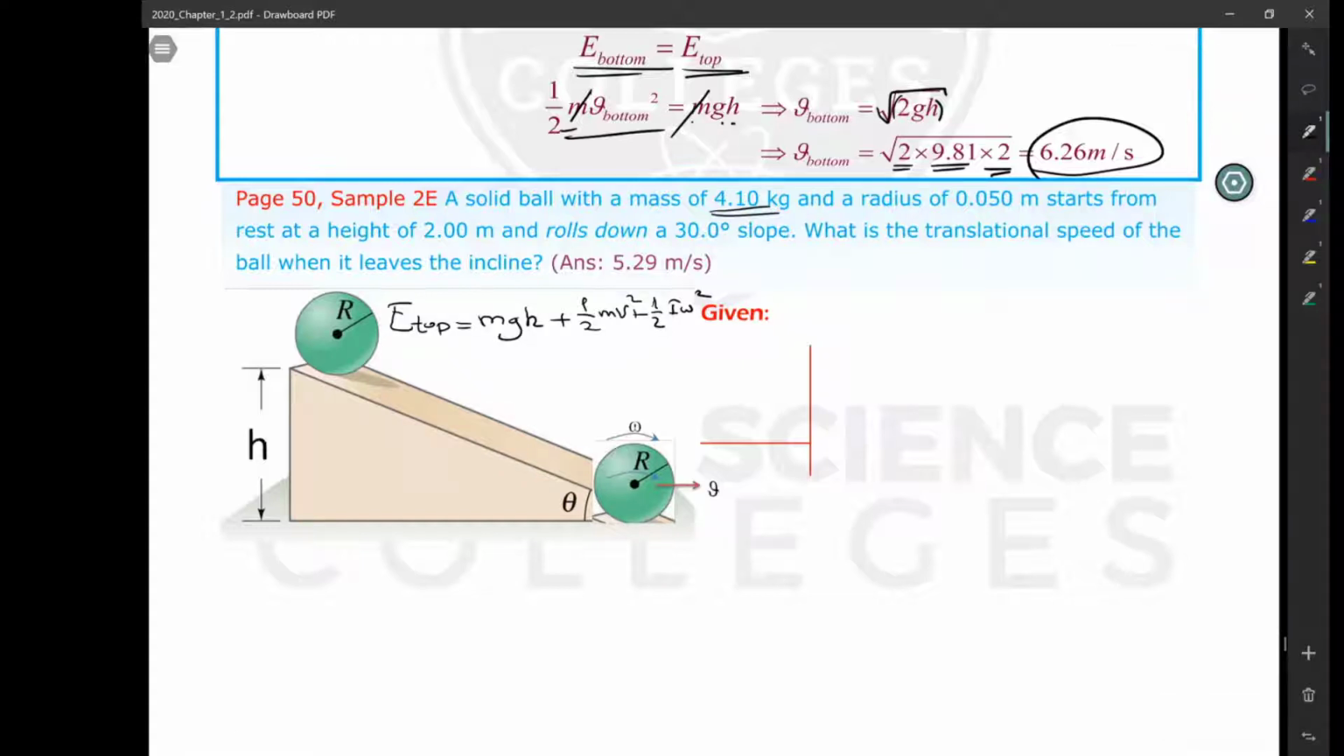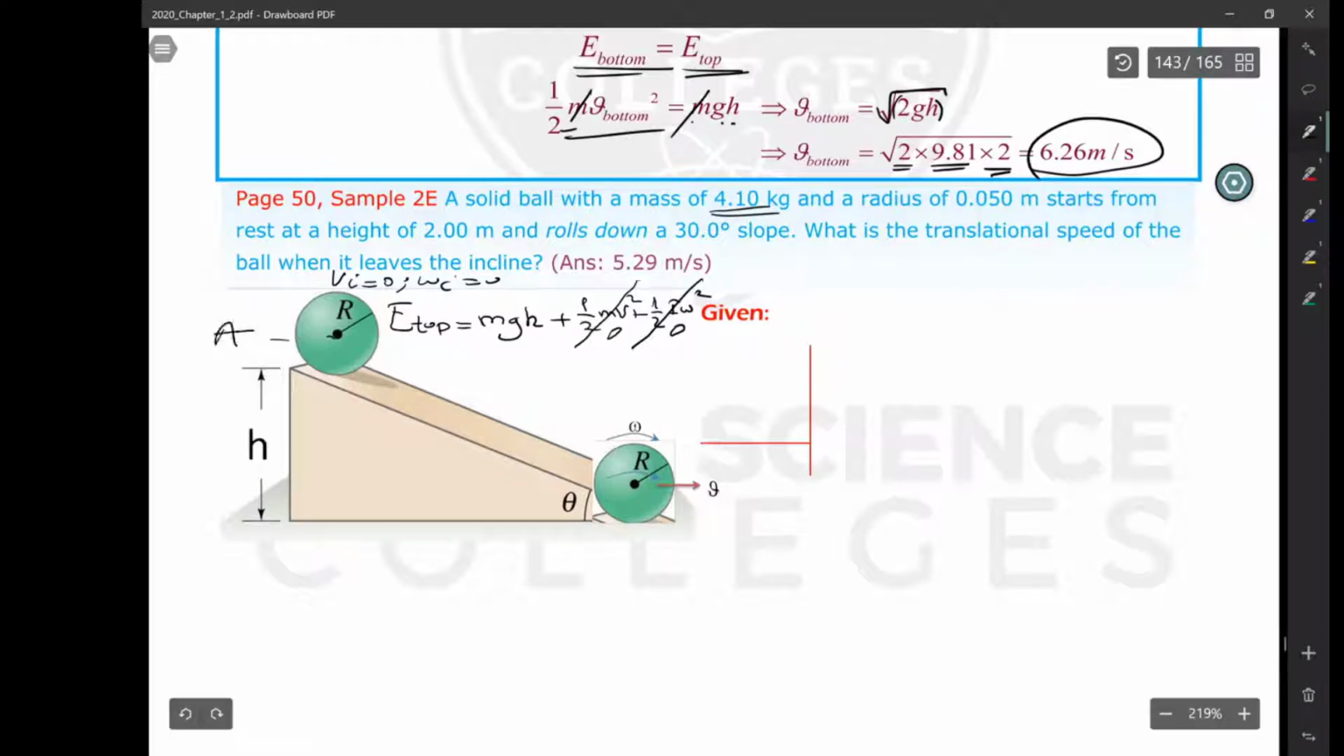However, this sphere, this solid ball, is released from rest, which means the initial translational speed is 0. And if the translational speed is 0, the initial angular speed is also 0. That's why these two terms again become 0 at the top, because you release this ball from rest. The initial kinetic energies are zero. Only potential energy this ball has at this point, say point A.